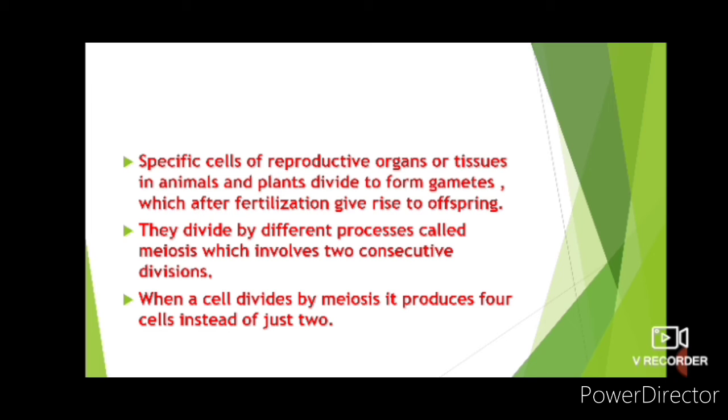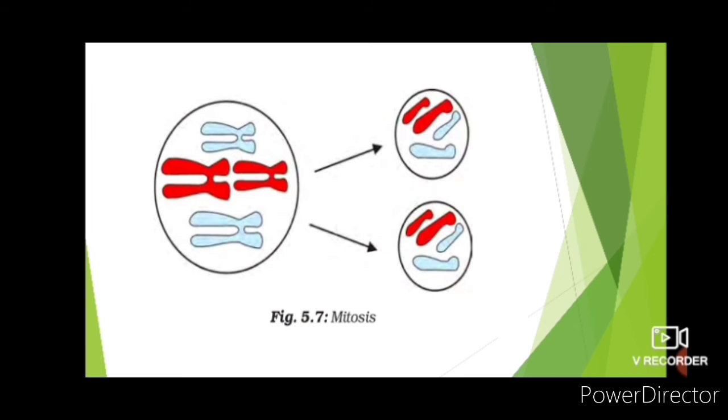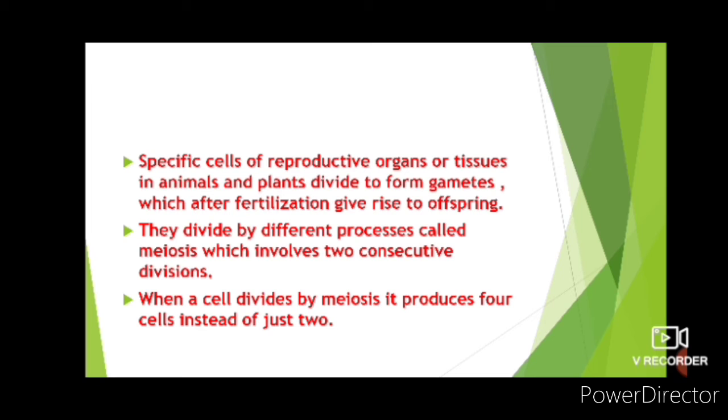In mitosis only one cell division is there, like from mother cell to only one step. The mother cell divides into two identical daughter cells. So you can see that only one step of cell division is there. And in meiosis there are two steps of cell division, which we will see in the image.